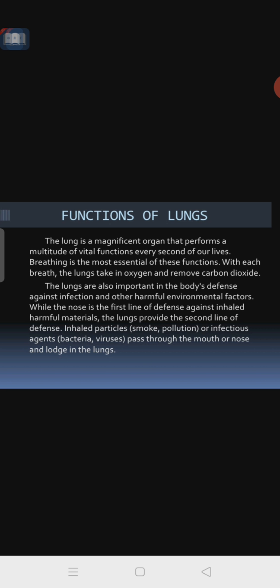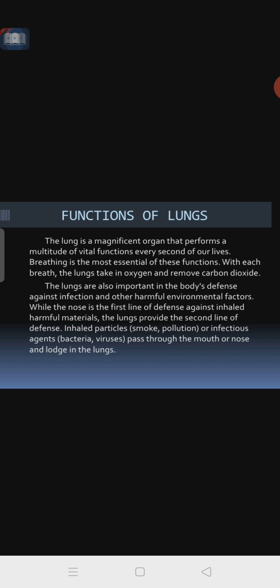Breathing is the most essential of its functions. With each breath, the lungs take in oxygen and remove carbon dioxide. Even cells secrete carbon dioxide, and that is also removed with the help of the respiratory system. The lungs are also important in the body's defense against infection and other harmful environmental factors. Infections means viral and bacterial; all these infections that occur in the body are also removed with the help of the lungs.